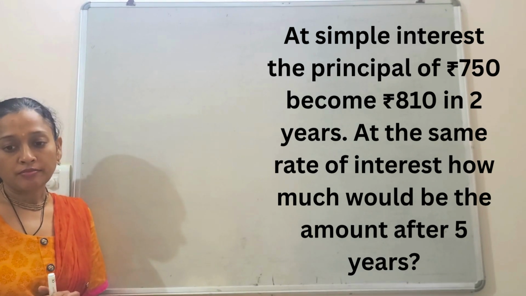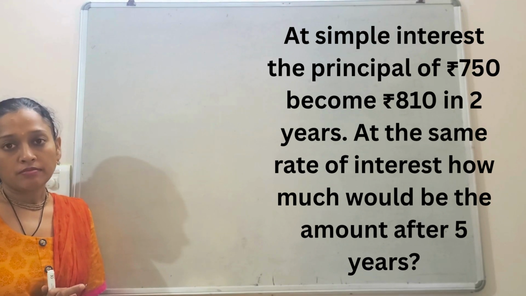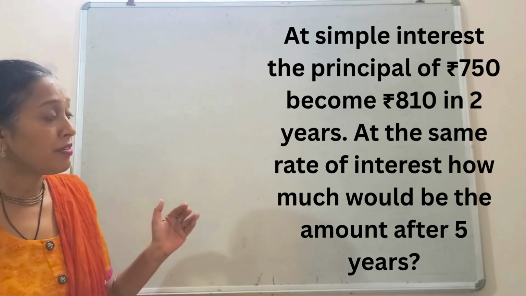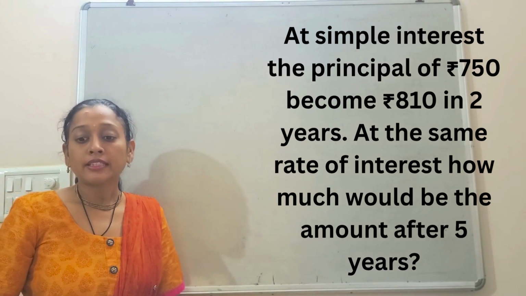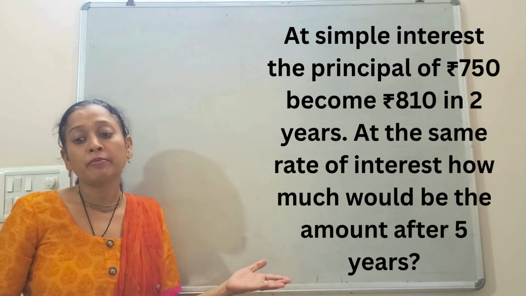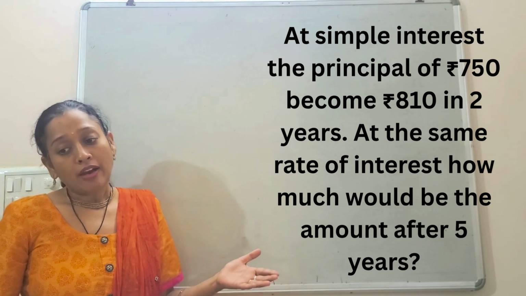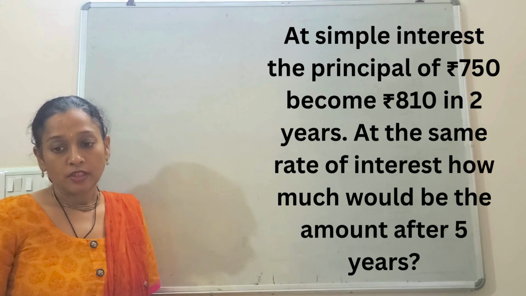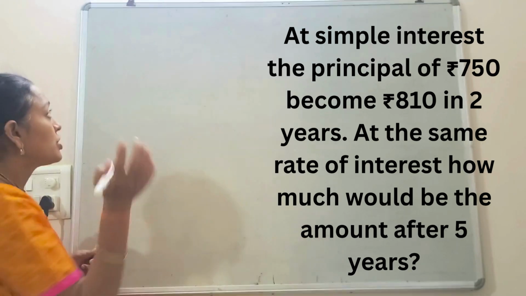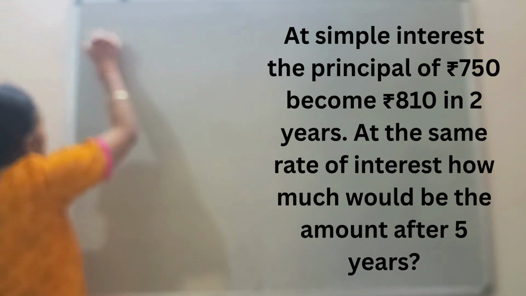Next question is, at simple interest, the principal of 750 becomes 810 in 2 years. At the same rate of interest, how much would it be after 5 years? That means how much would be the amount after 5 years. So the question is of simple interest, we can know it.